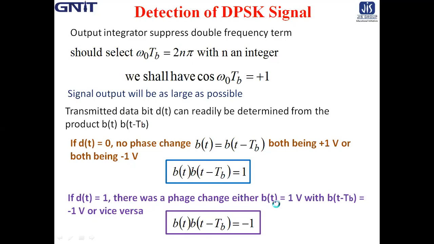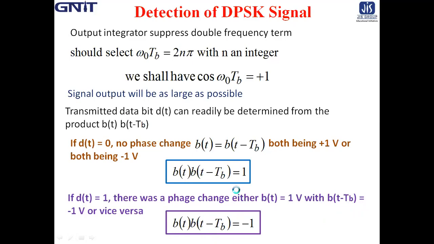That means if b(t) equals 1 volt, then b(t minus T_b) equals minus 1 volt, or vice versa. So the product is always minus 1.